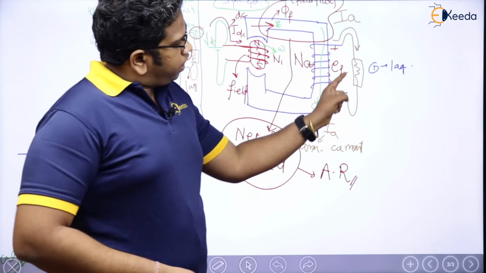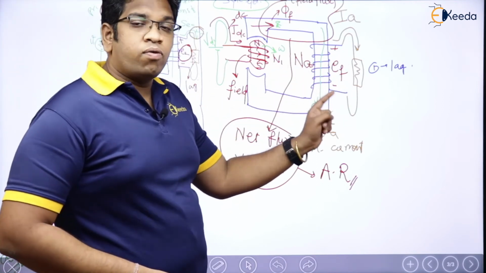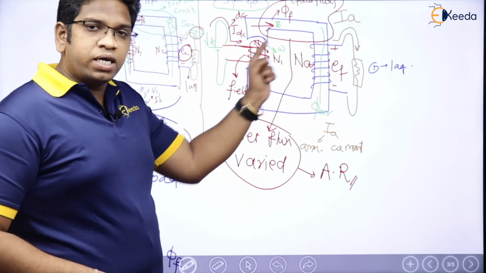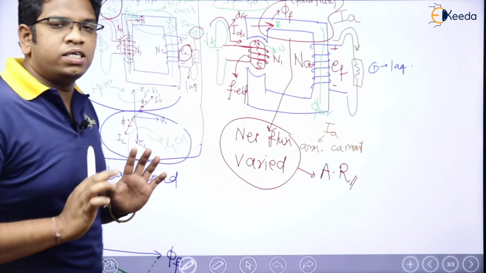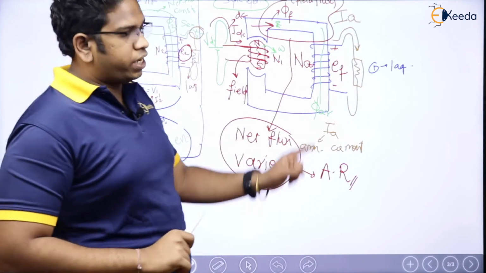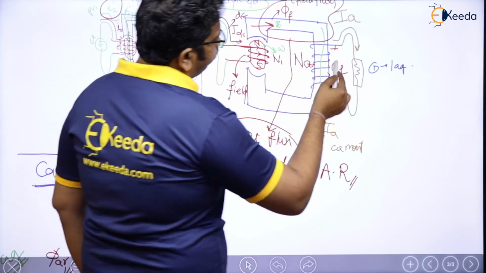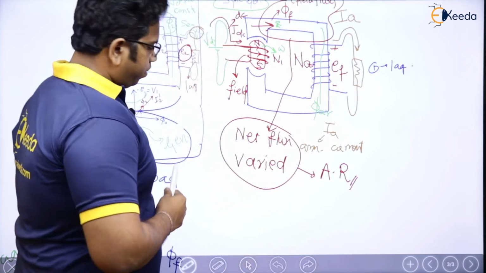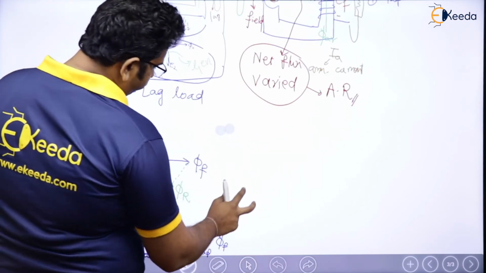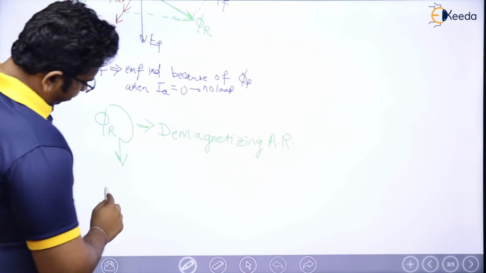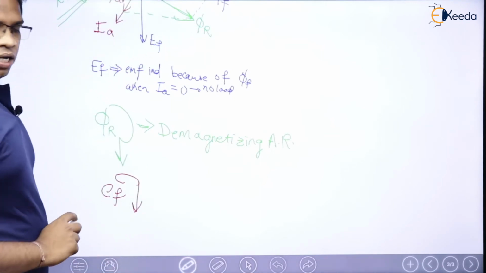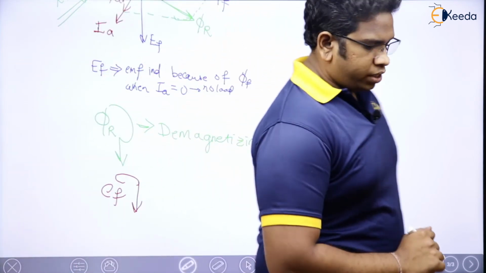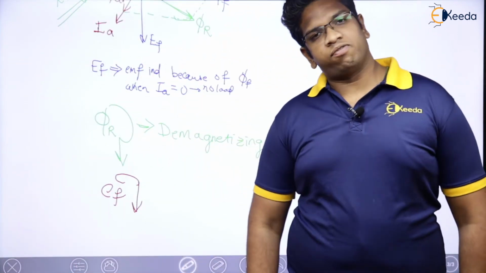Now when I have lagging load, what has happened? Phi F has been decreased. Basically the net flux flowing here has been decreased. So if flux has been decreased, don't you think that EF will also decrease? Means here, if you see, EF will be decreased, right? Now is it okay to have decreased EF?